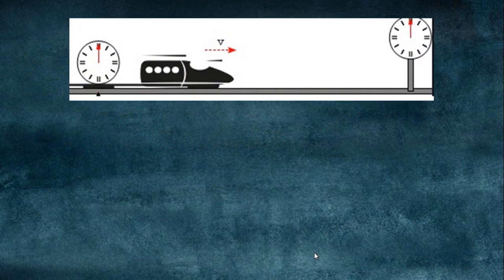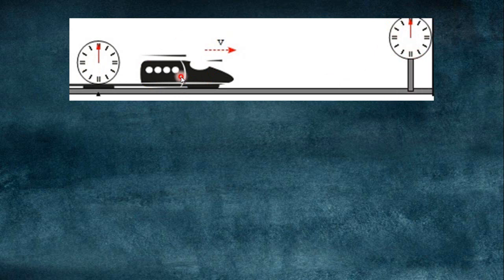So let us see this slide. This will give you more insight about time dilation. Suppose this is a car moving with velocity v, and this is a clock attached to the car. Initially the car is at rest, and there is another clock standing on the road.